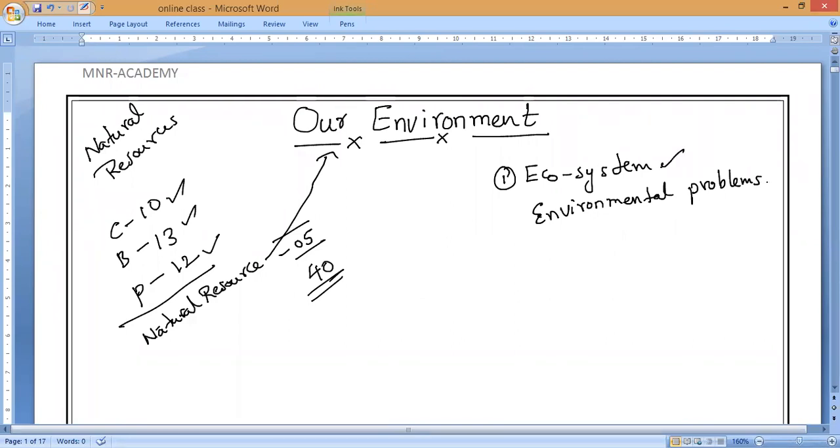So the ecosystem, after that, environmental issues. Next, the major one, which protects us from UV light, that is ozone, and ozone depletion. What is happening? What are the reasons behind ozone depletion? And if ozone depletion takes place, what does it cause? The causes of ozone depletion and the effects of ozone depletion.